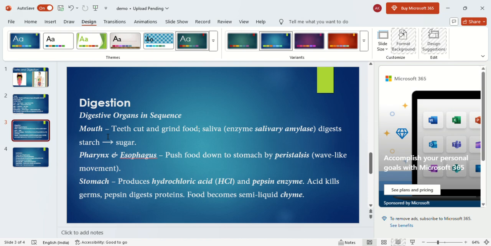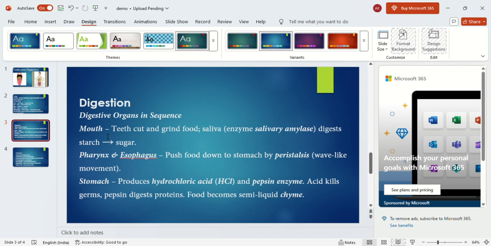HCl, that is hydrochloric acid. The main function of hydrochloric acid is to kill the germs which are present in the stomach. And next, the pepsin enzyme is also present. This pepsin enzyme helps to digest the protein. There are two things present in the stomach: one which will produce hydrochloric acid, and another one is the pepsin enzyme. The pepsin enzyme helps to digest protein.